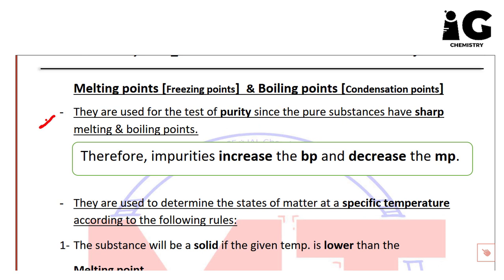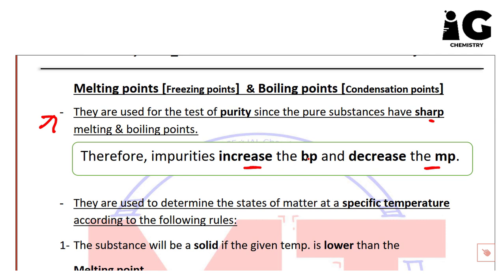First important point here is that melting points and boiling points are used for the test of purity, since pure substances have sharp melting and boiling points. Therefore, if we have any impurity added to the pure substance, it should disturb the natural melting and boiling points. So the rule is impurities increase the boiling point and decrease the melting point.